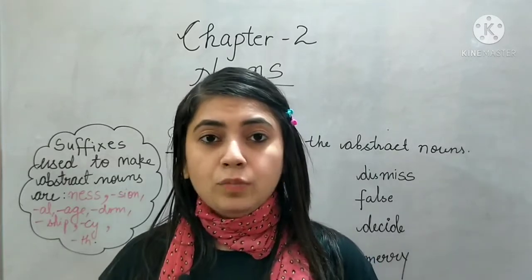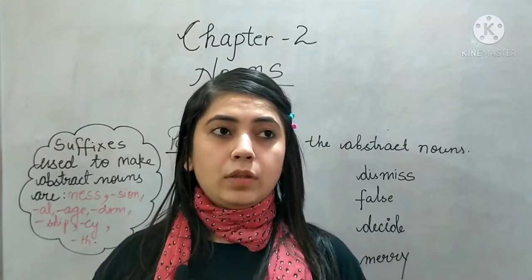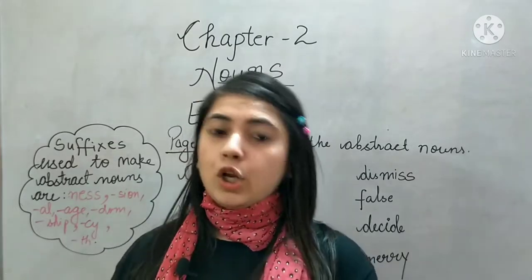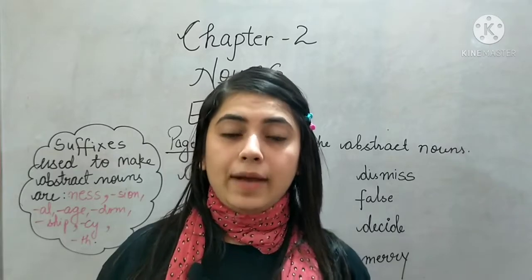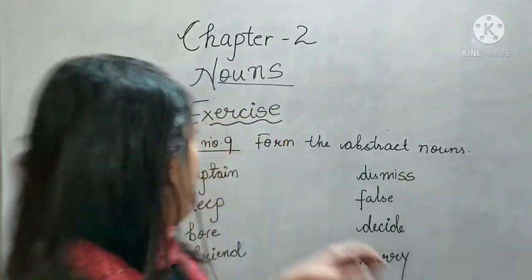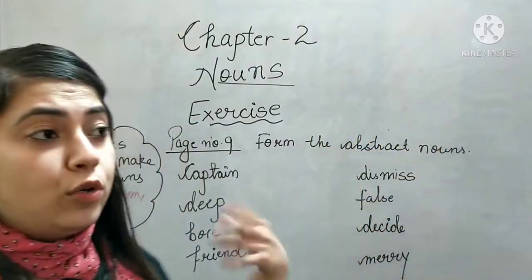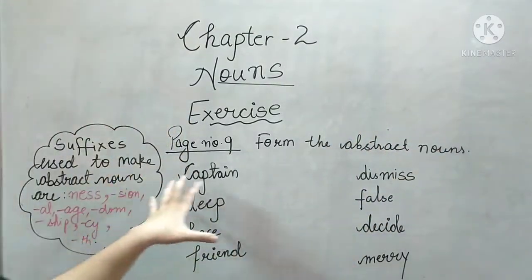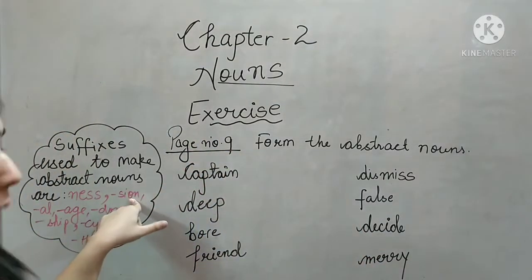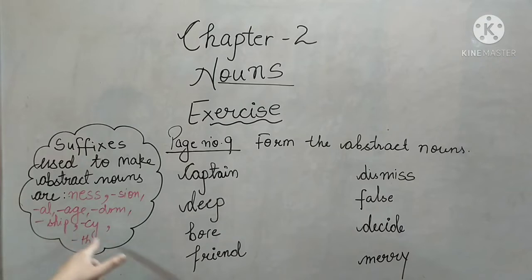Then we have material noun. Material nouns are basically the things that are used to make something else. For example, with the help of jute, we can make bags, jute bags. With the help of cotton, we can make clothes. So cotton, jute, iron, silver, these are your material nouns. So the first question on page number 9 is form the abstract nouns. So how do we form abstract nouns? We can form abstract nouns by adding suffix ness, S-I-O-N, A-L, A-G-E, D-O-M, S-H-I-P, C-Y, T-H.